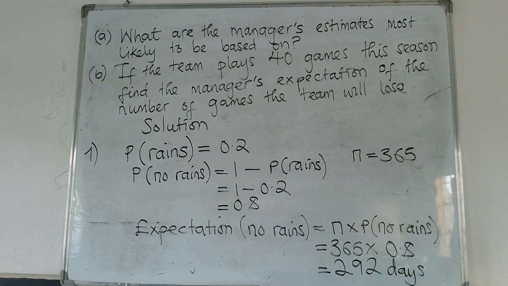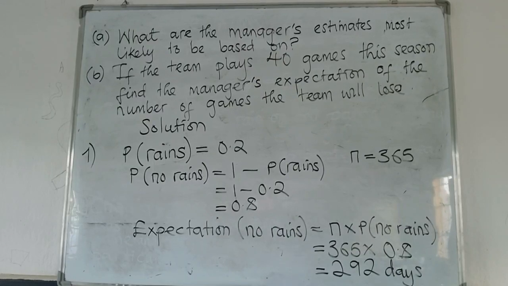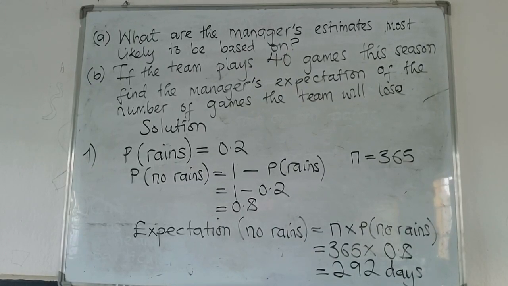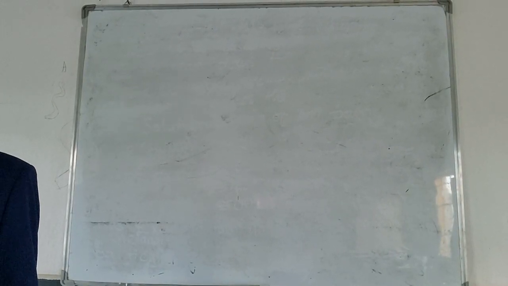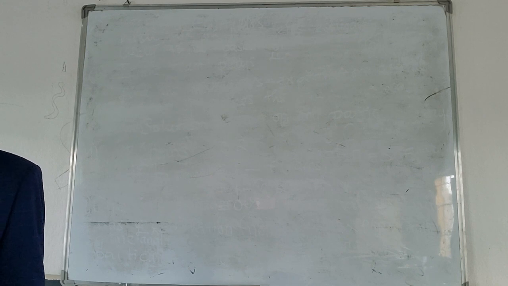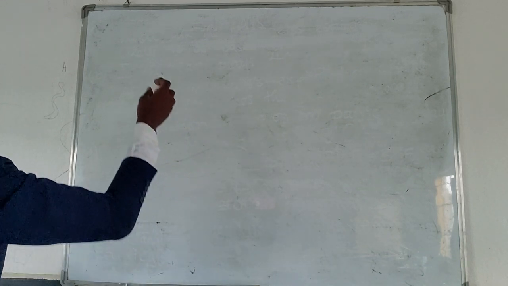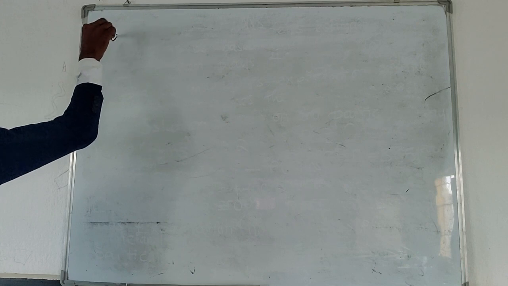So from here we go to number 2. I hope this question has been helpful. Let's just look at the question number 2. I'll briefly go through the question, which is: Chelsea's manager estimates that his team has a 65% chance of winning any particular game and an 85% chance of not drawing any particular game. What are the manager's estimates most likely to be based on? So what is the manager basing his judgment on? So that is part A.